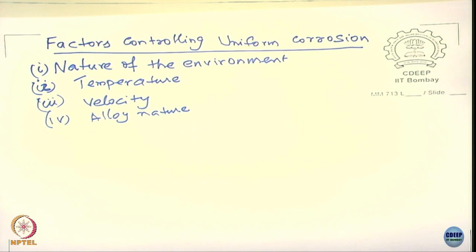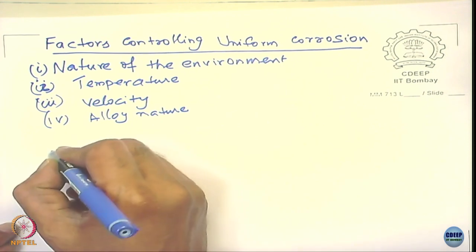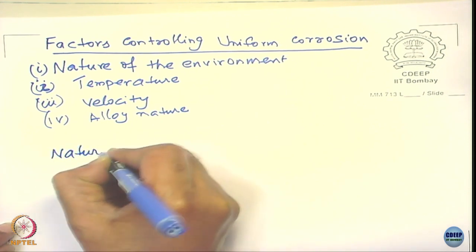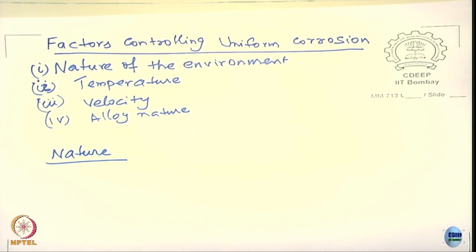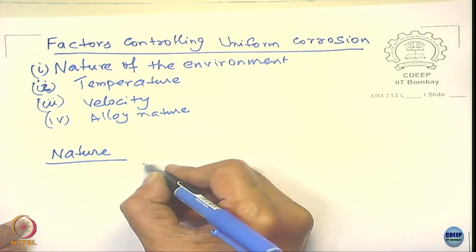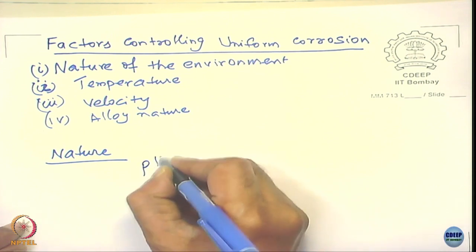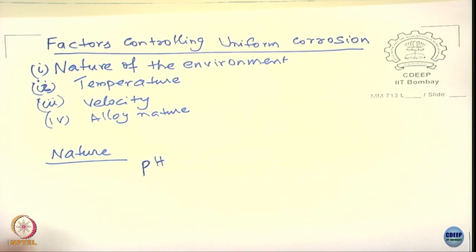Let us take the nature of environment. First and foremost, I would give pH as an important variable. Actually, even before that, I think it is better to talk about what are the types of anodic reactions and cathodic reactions involved in metallic corrosion.